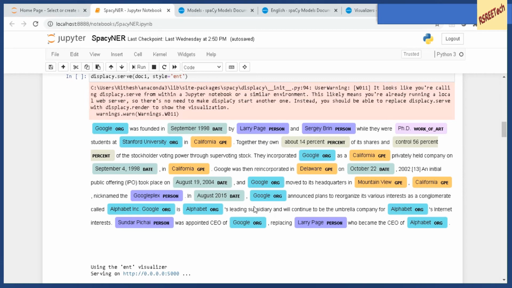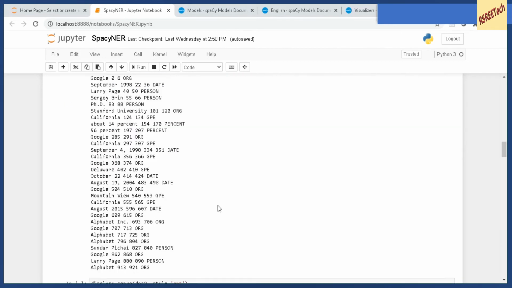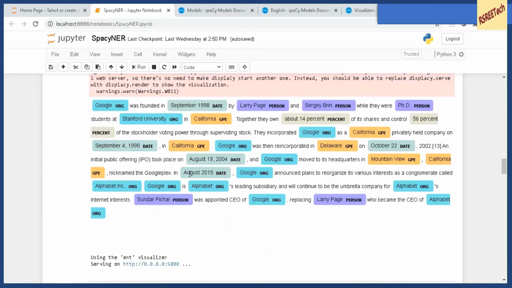Now let us look at the medium sized model. So I load the medium sized model. I pass the same text to the pipeline of the medium sized model and I print out the entities. Now let us look at Googleplex over here. It is not even being recognized over here, but at least it doesn't identify Googleplex as a person. The rest of the things are identified properly when you compare it to the small model.